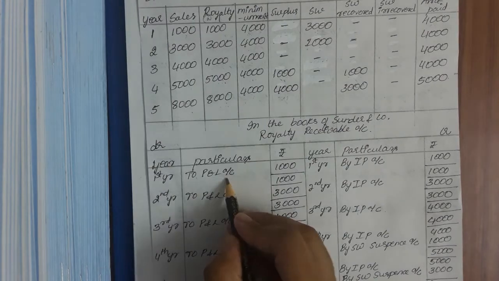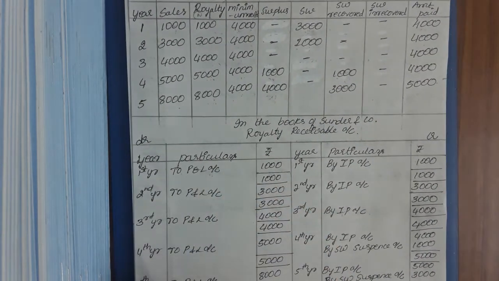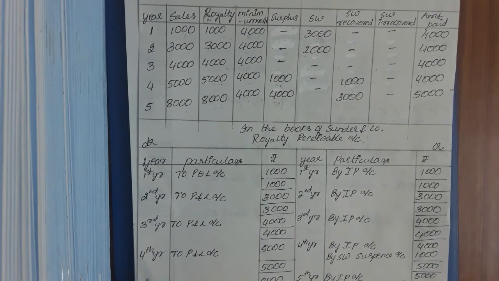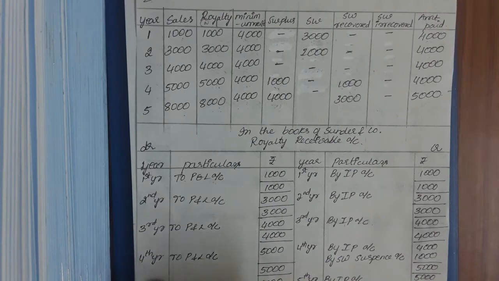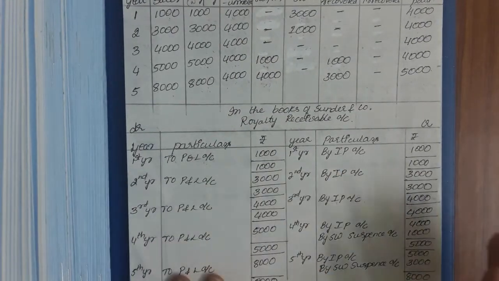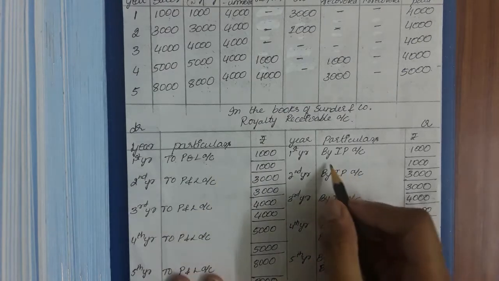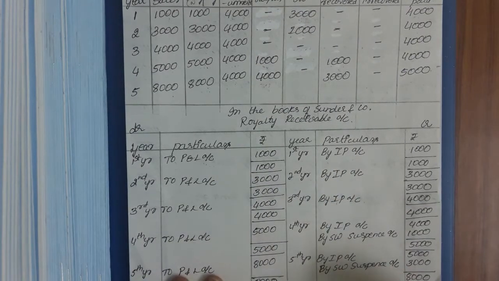So to P&L account, why are we writing this? Why are we not writing Sundar and Company? We are writing P&L account because whatever profit we have earned, we will be transferring to P&L account. So credit the giver. So who is giving the money? By Indian Publishing Company, because Indian Publishing Company is giving the money.